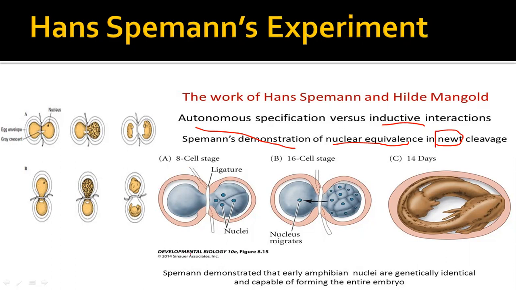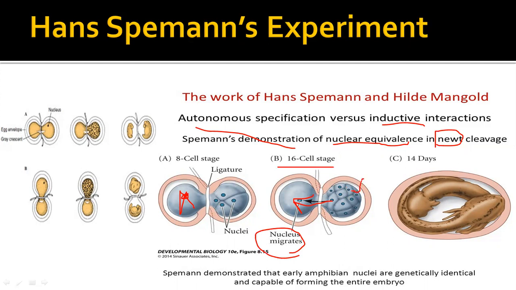As you can see in this diagram, he divided at the 8-cell stage with the human hair ligature. Here there is only cytoplasm, no nucleus, and here the nucleus is present, so it starts to divide normally. But at the 16-cell stage, what happened? One of the nuclei wandered and moved to the other side, because that was loosely tied with the hair ligature. So the nucleus migrates to the other side.